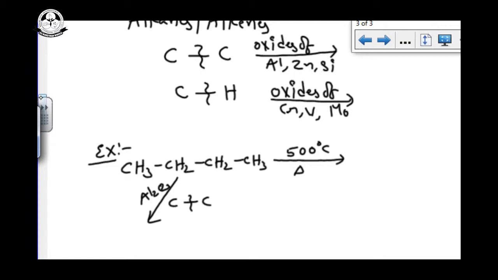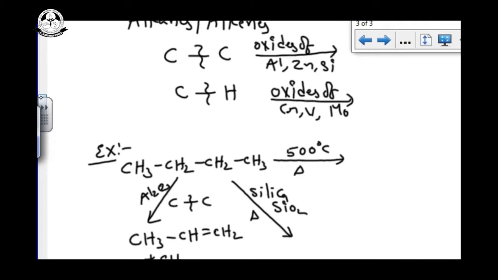See the pyrolysis, how it is: CH3, CH3, CH, double bond, CH2, plus CH4. It will break up into alkane and alkene. In case of silica, I am using silica, SiO2. So in this process we can get C2H4 plus C2H6.